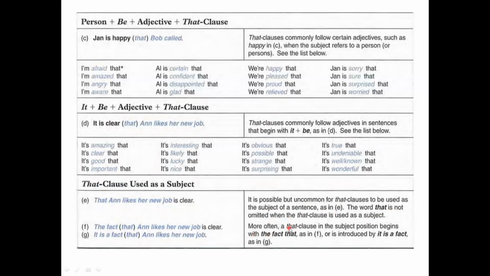More often, that clause in the subject position begins with the fact that, as in F, the fact that Anne likes her new job. Or it is introduced by it is a fact, as in G, as when we said it is a fact that Anne likes her new job.